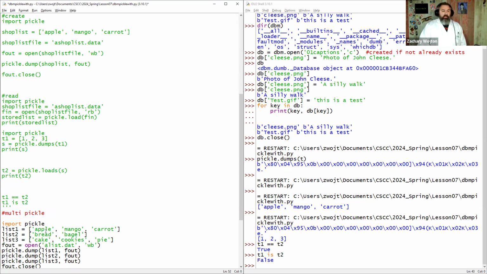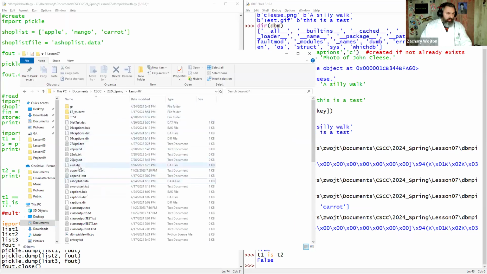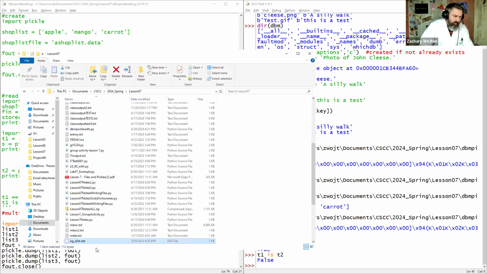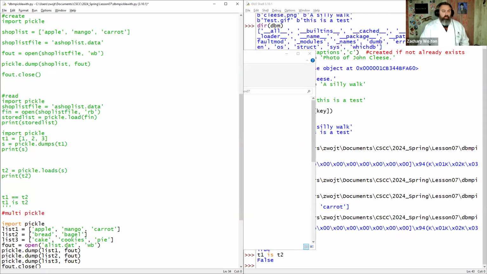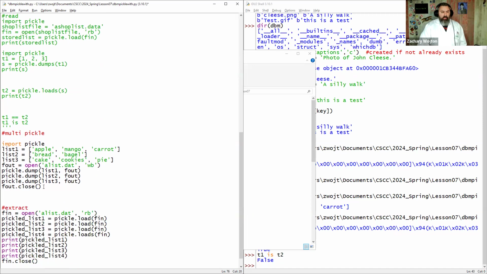And now let's add multiple lists to a pickle. So here we're going to create list 1, list 2, list 3. We're going to use alist.dat. Let me make sure we don't have it. We do, but I'm going to rename this old. So I already did this before. So now we don't have alist.dat, right? So it's going to create that file, open it in write byte mode. We're going to dump list 1, list 2, and list 3 into our file, and then close that file.